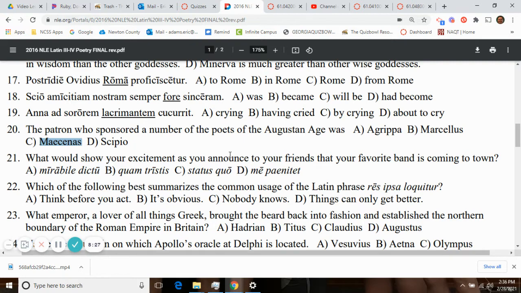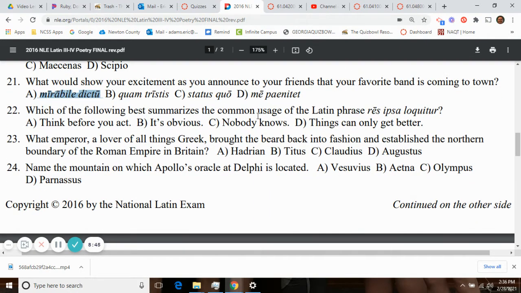How would you show your excitement as you announced to your friends that your favorite band was coming to town? You would say, "It's amazing to say, memorabile dictu," with that supine. You would not say, "How sad." You would not say, "Where it stands, having stood where." And you would not say, "It pains me," but rather you would say, "Miraculous to say, my band's coming to Covington." Which of the following best summarizes the common usage of the Latin phrase "the situation itself speaks," loquor, loqui? It would be, "the situation itself speaks, it's obvious."